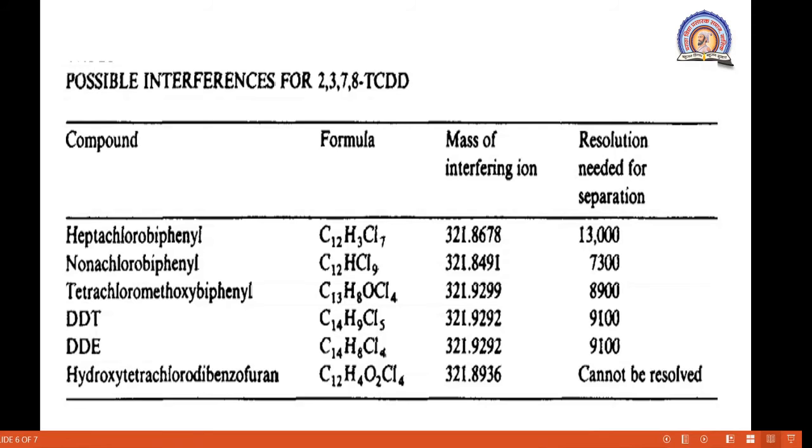And the resolution needed for the separation is present here. Okay, so this is the chart for TCDD. It is an interfering ion. It interferes and shows the peak at 322, meaning it is very close to this 321. Okay, so this is about the magnetic sector versus quadrupole analyzer.